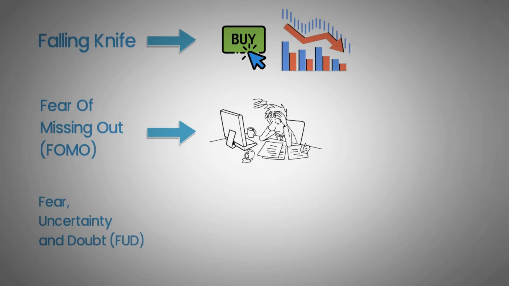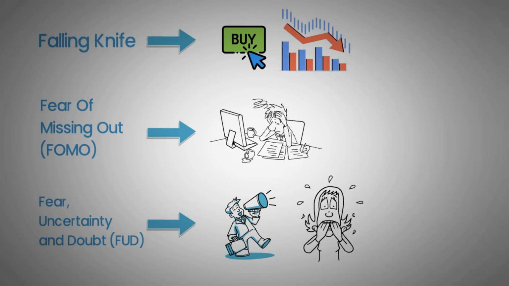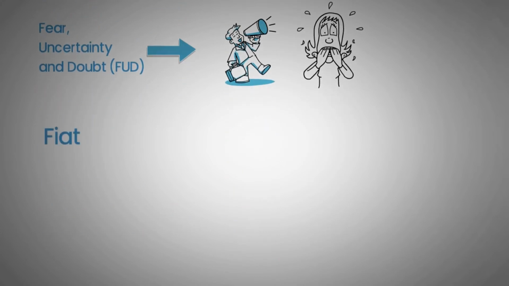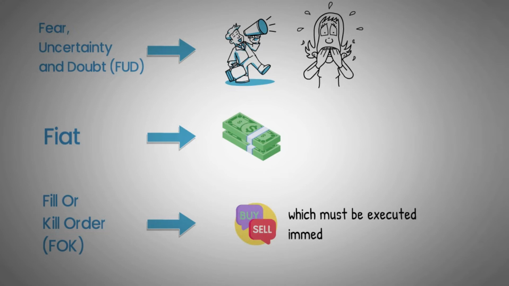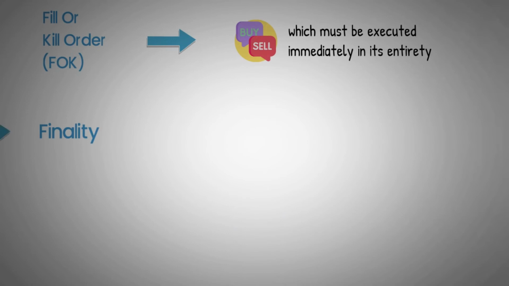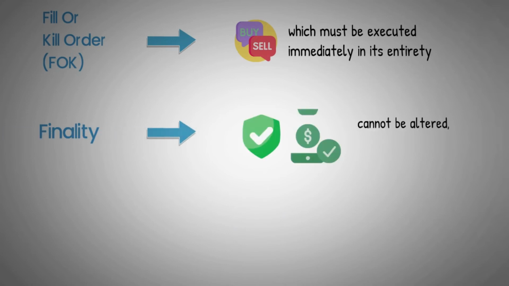Fear, uncertainty, and doubt, or FUD. A marketing strategy used to spread fear and insecurity among customers, traders, or investors. Fiat. Money that a government has declared to be legal tender. Fill or kill order, or FOK. A buy or sell order which must be executed immediately in its entirety or else it will be cancelled. Finality. The assurance or guarantee that completed cryptocurrency transactions cannot be altered, reversed, or cancelled.